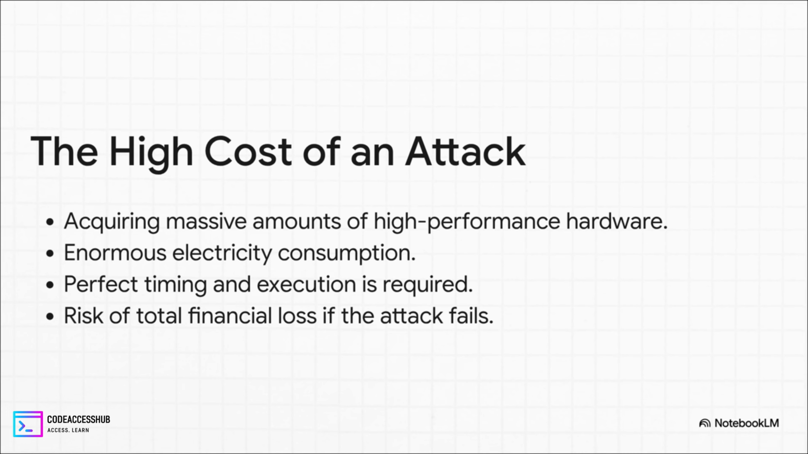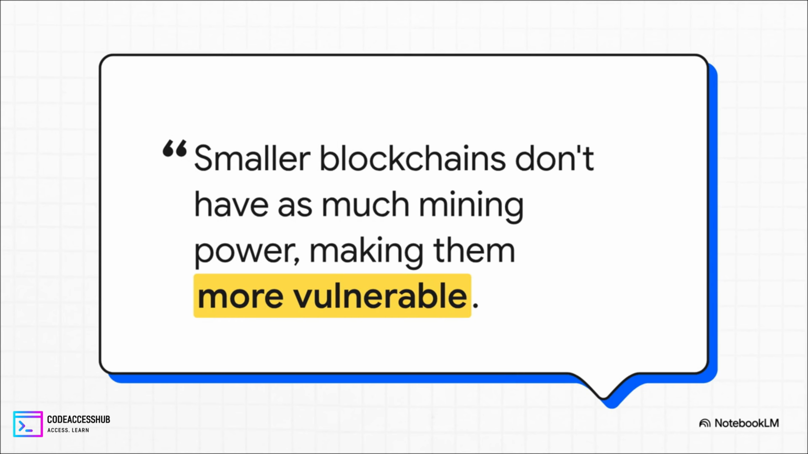On top of that, you need perfect timing, perfect execution, because if the attack fails, you, the attacker, could lose every single cent you invested. Honestly, these insane costs are the #1 thing stopping these attacks. So this massive financial wall does a pretty good job of protecting giants like Bitcoin. But for the smaller cryptocurrencies, the so-called altcoins, it is a completely different story.